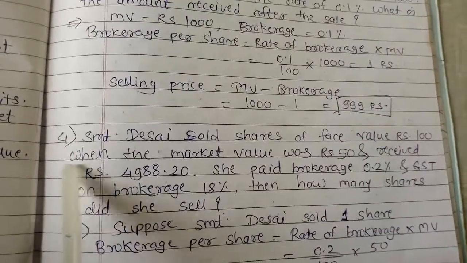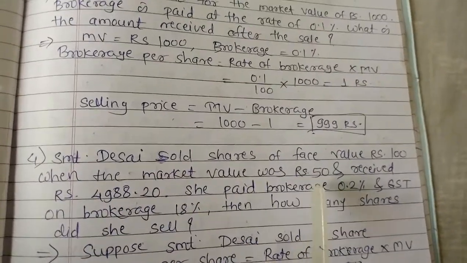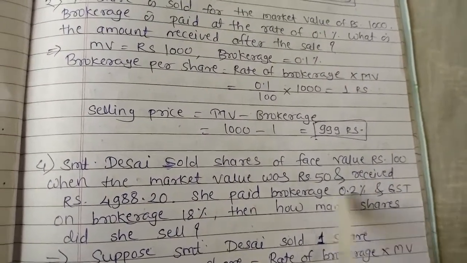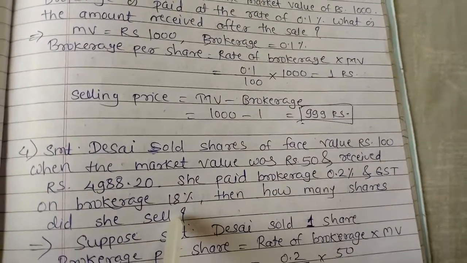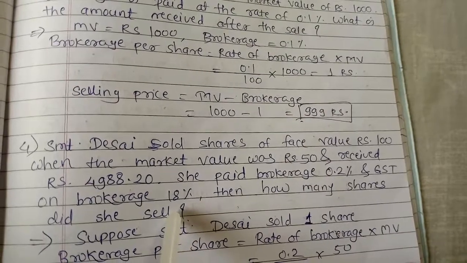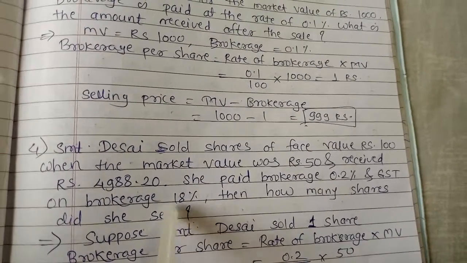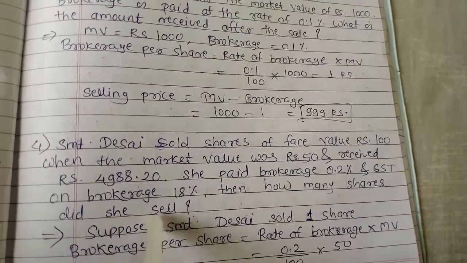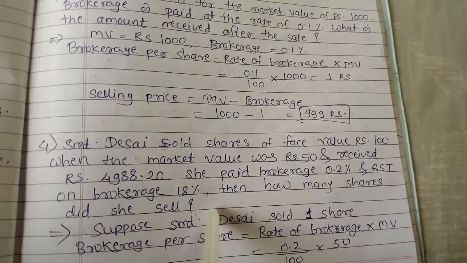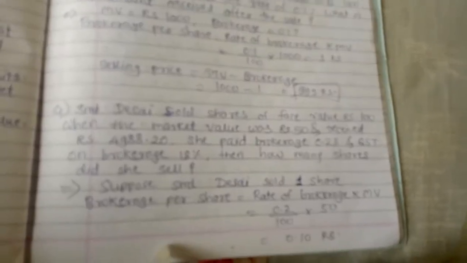Next one, the fourth example: Srimati Desai sold shares of face value rupees 100 when the market value was rupees 50 and received rupees 4988.20. She paid brokerage 0.2% and GST on brokerage is 18%. How many shares did she sell?